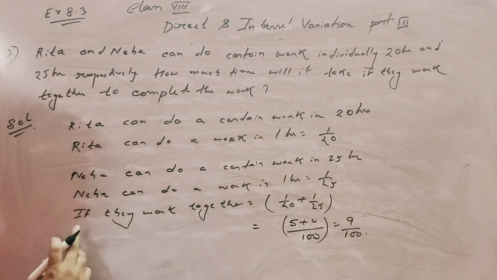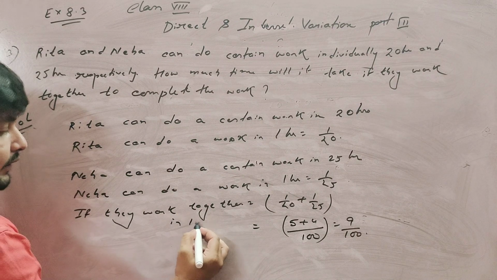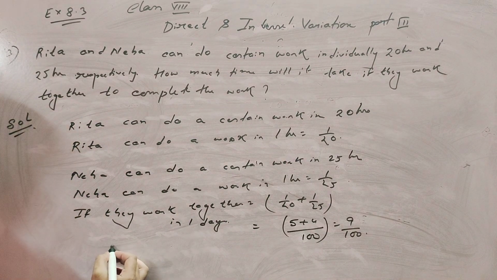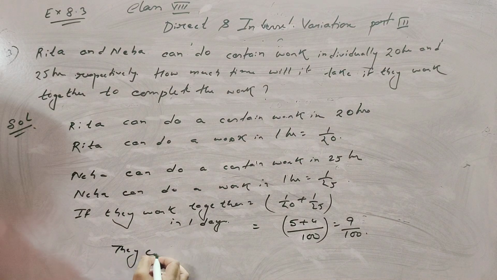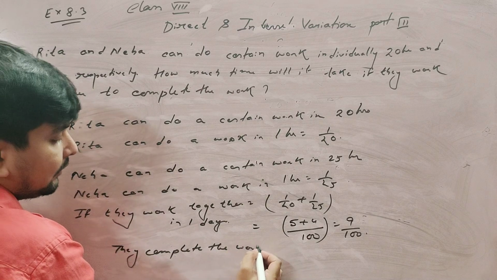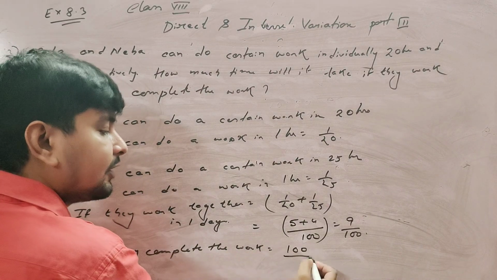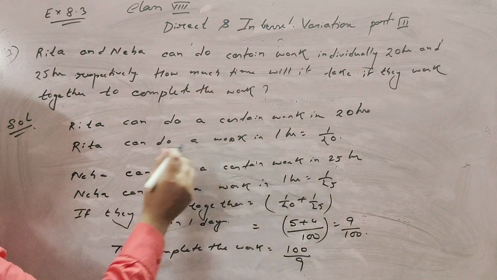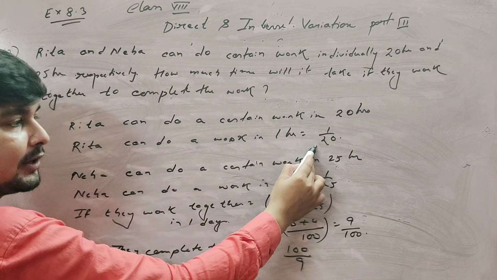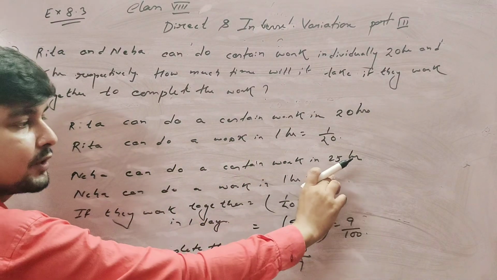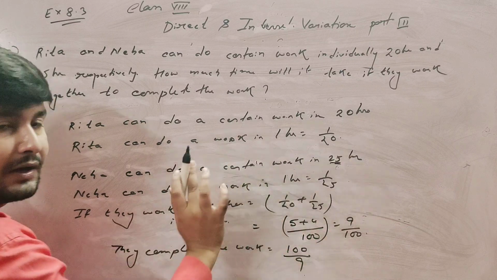Clear? So if they work together, in 1 day they complete 9 by 100 of the work, so take the reciprocal, 100 by 9, for the time. When you do it like this, Rita's 1 day work is 1 by 20, so the reciprocal is 20. Neha's 1 day work is 1 by 25, when you reciprocate you get 25 hours.